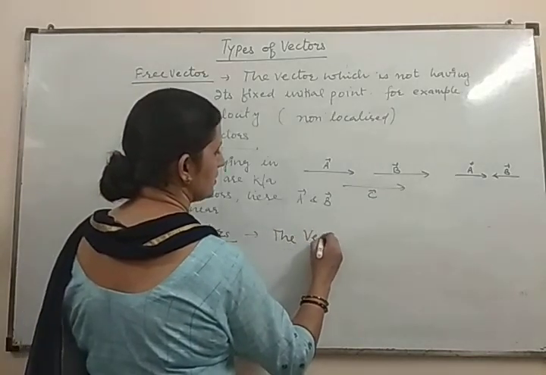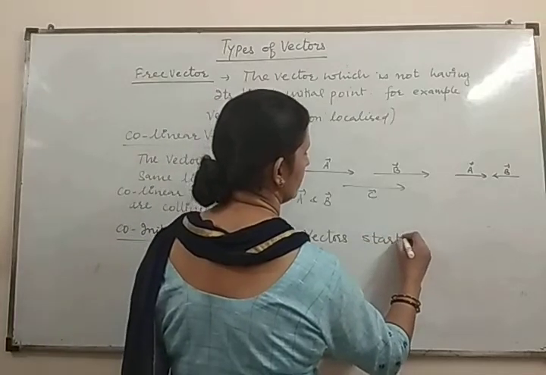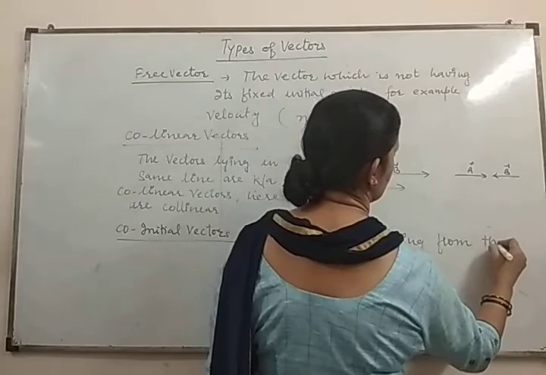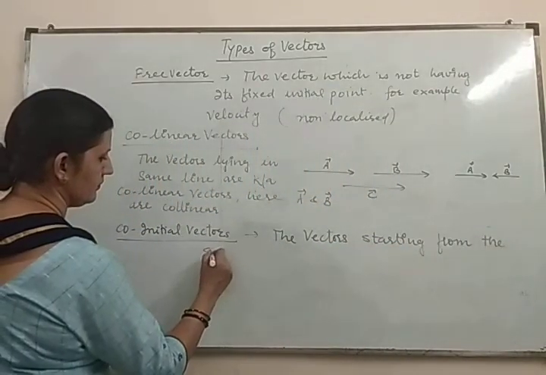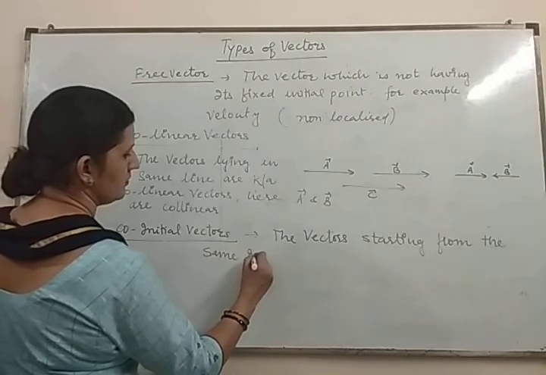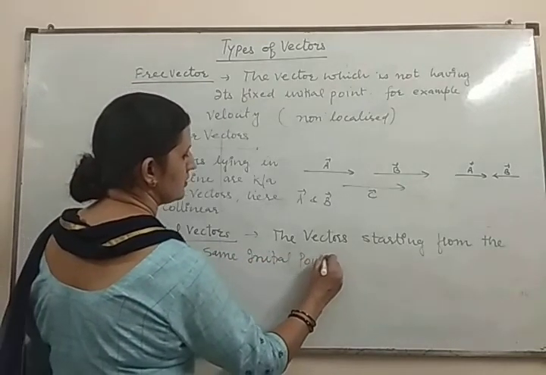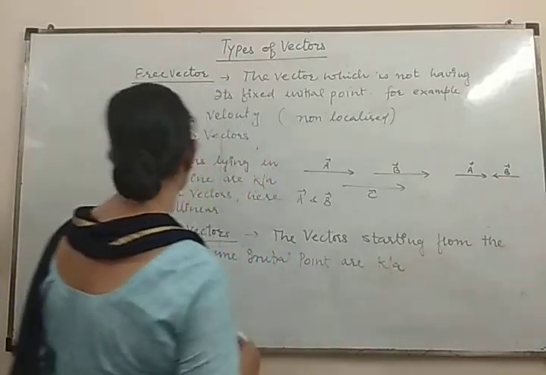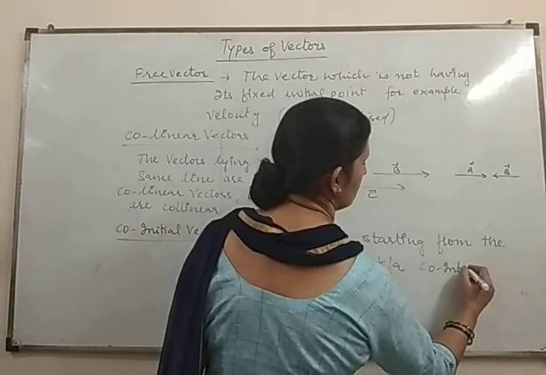The vectors starting from the same initial point are known as co-initial vectors.